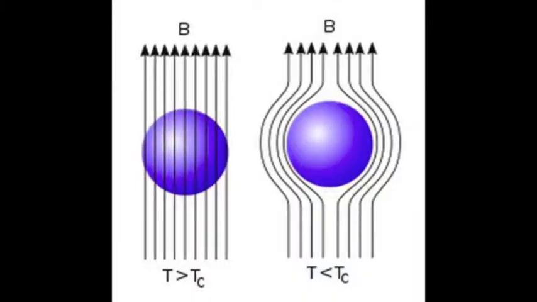The differences between superconductivity and perfect conductivity can also be seen in how a superconductor influences a magnetic field around it. There are two types of superconductors, type 1 and type 2. As you can see in this image of a type 1 superconductor, the magnetic field is unaffected by the superconductor until it reaches the superconducting temperature, at which point all magnetic field lines are repelled by the material.